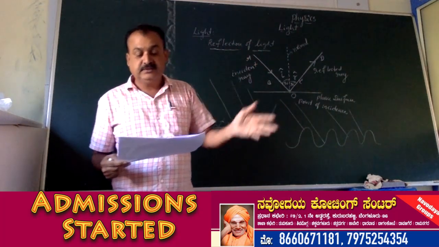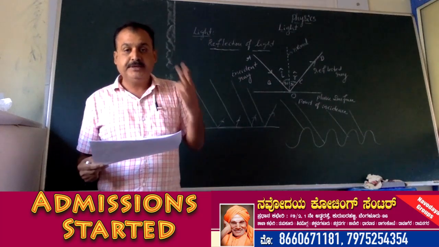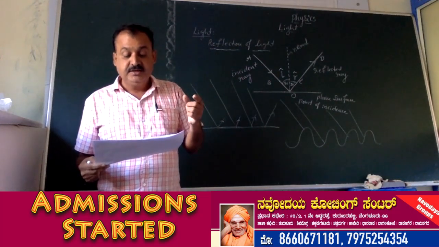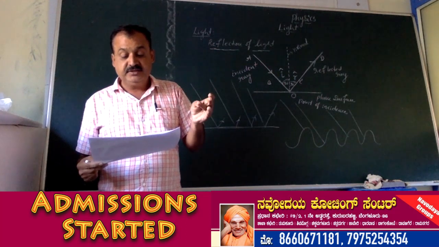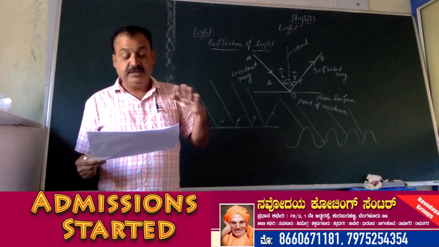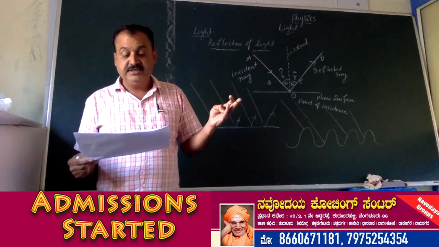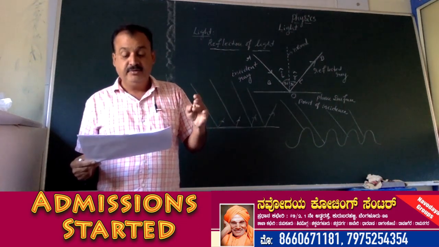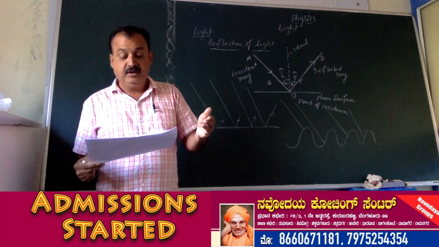So what are the laws of reflection? There are two important laws. The first law is that the incident ray, the reflected ray and the normal at the point of incidence all lie on the same plane. The angle of incidence is equal to the angle of reflection. This is the second law of reflection.